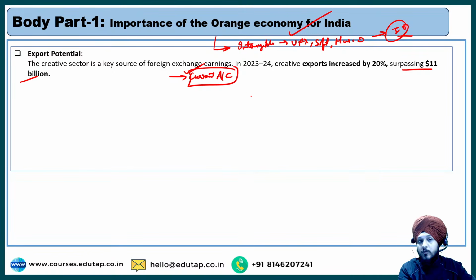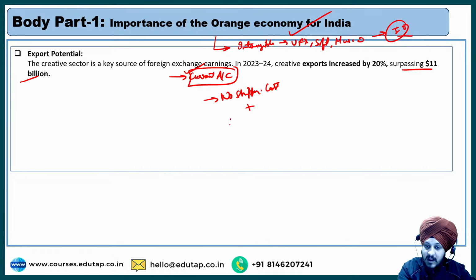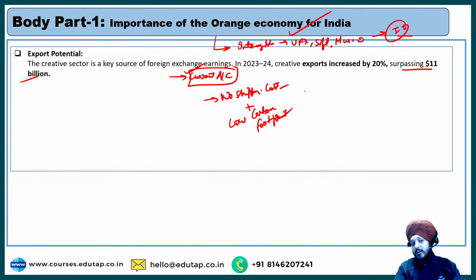And unlike physical goods, these intangible goods have no shipping costs. That is the first advantage. Apart from that, they have a very low carbon footprint, which adds another advantage. So this is the best part about the creative economy. The government needs to focus more and more so that we can extract the maximum potential out of it. I hope this point is clear to everyone.